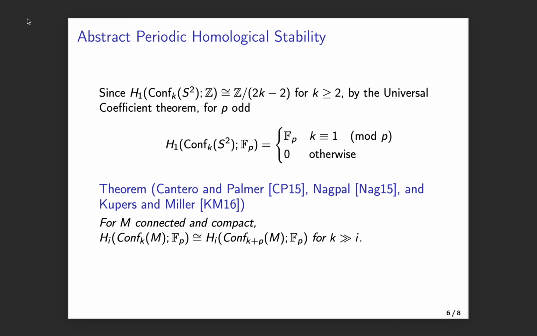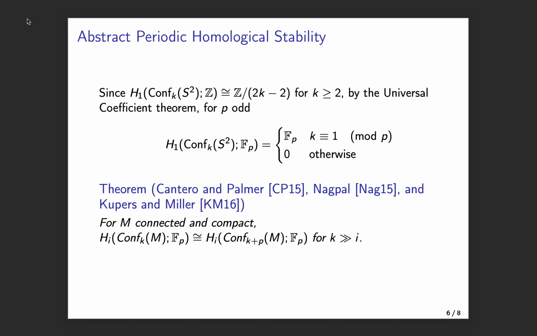And that's basically due to the following result by Federico Quintero with Martin Palmer, Rohit Nagpal, and Alexander Coopers with Jeremy Miller, who showed that if M is a compact and connected manifold, then the homology of the configuration space of k points on M with F_p coefficients is isomorphic to the homology of the configuration space of k plus p points on M with F_p coefficients for all k sufficiently large.